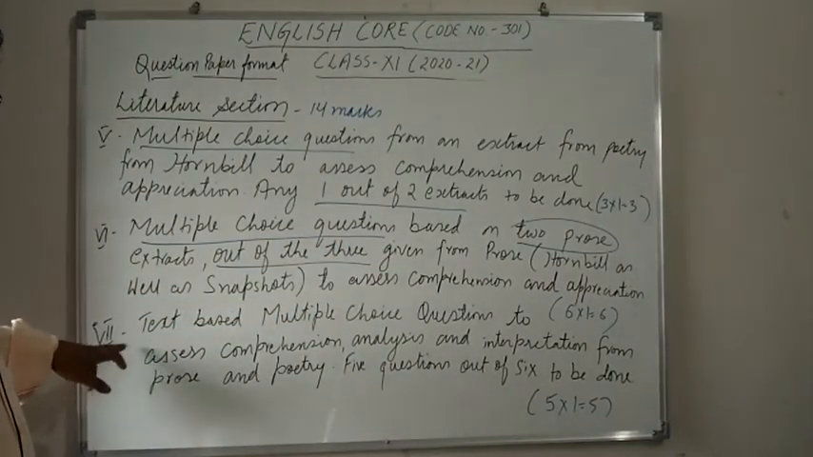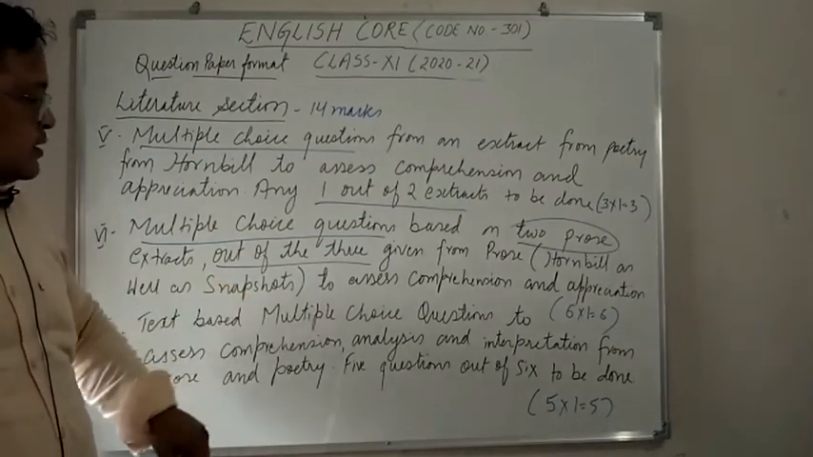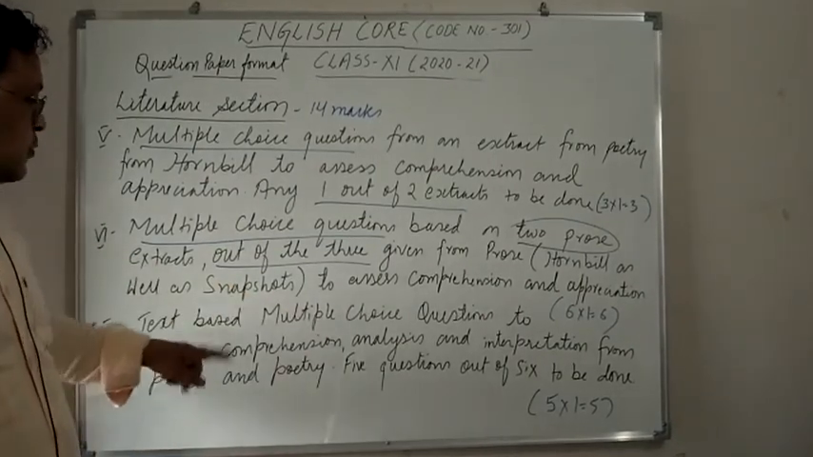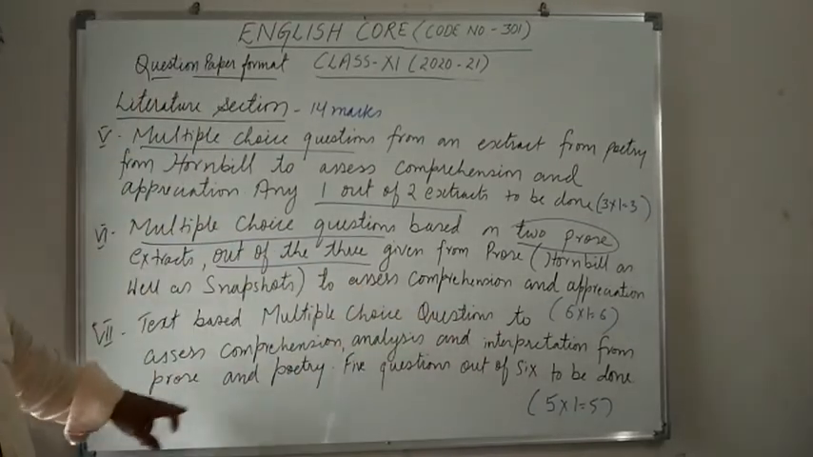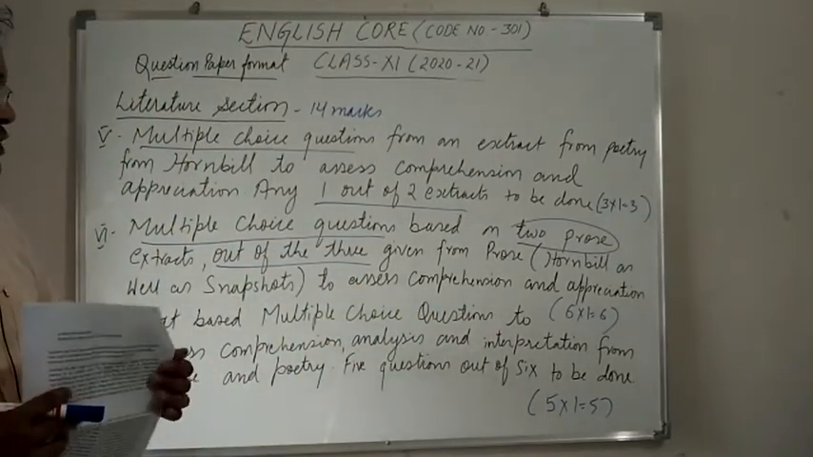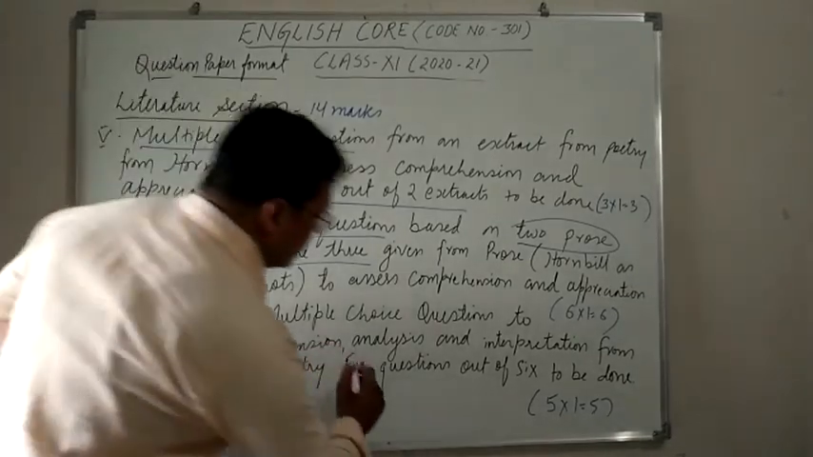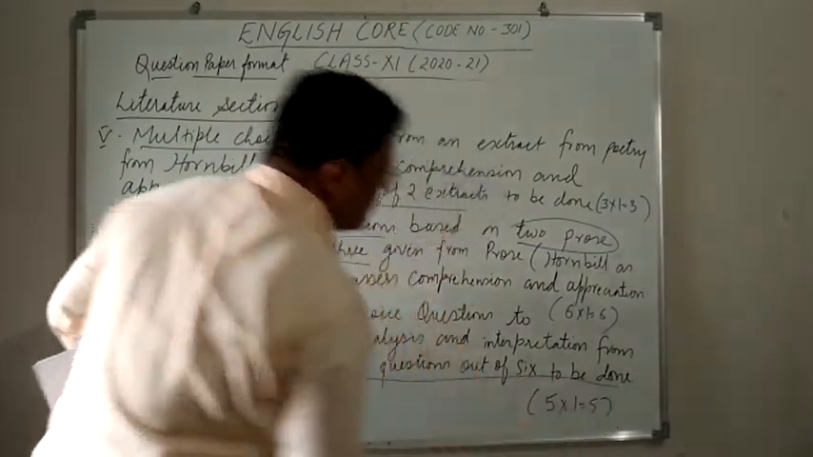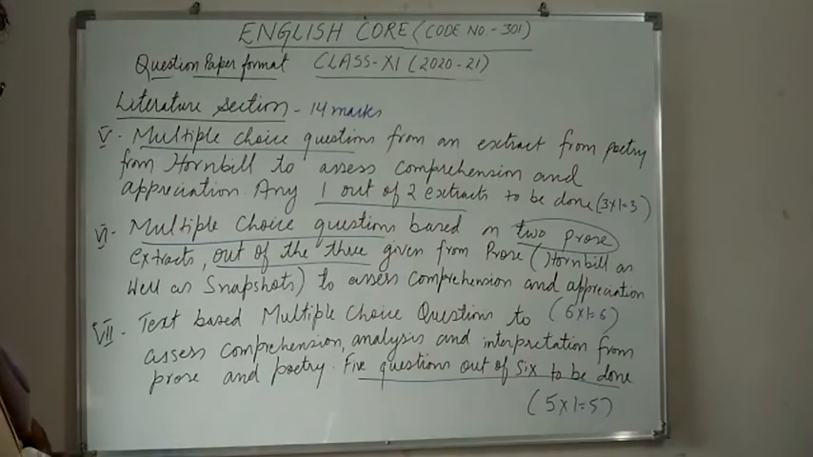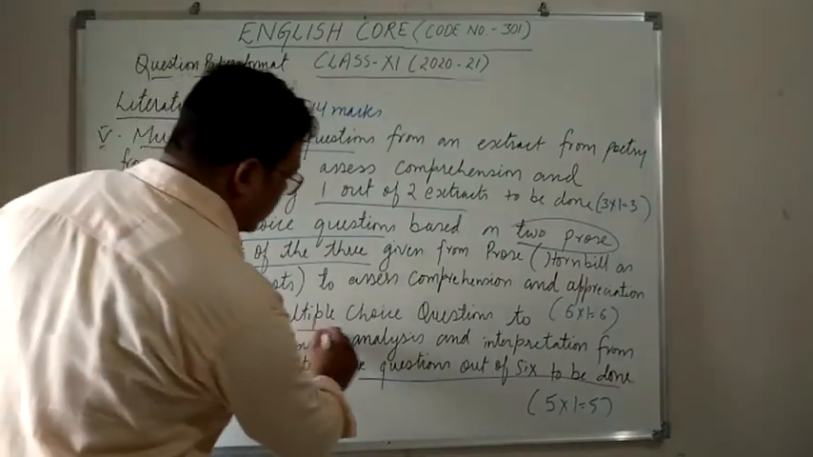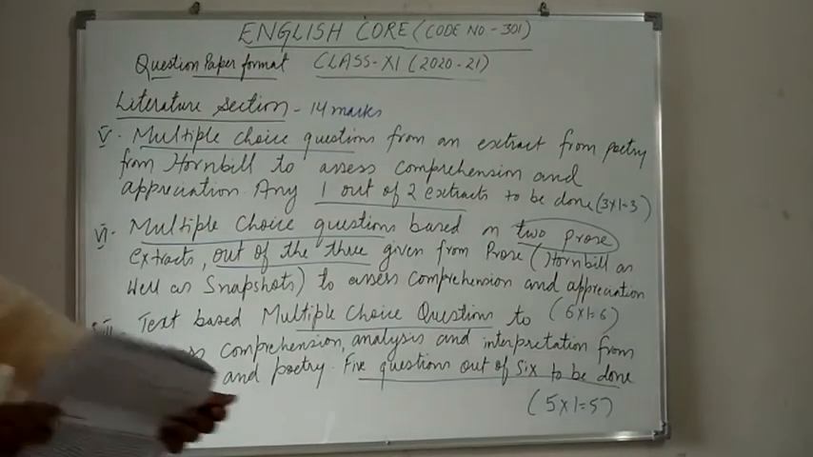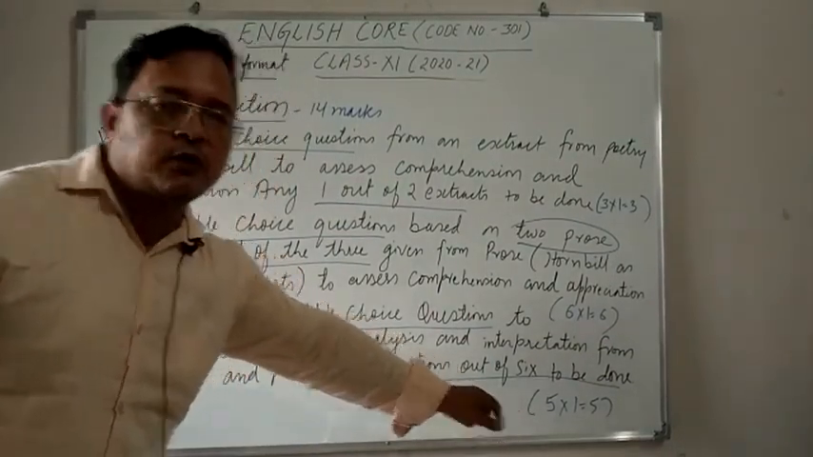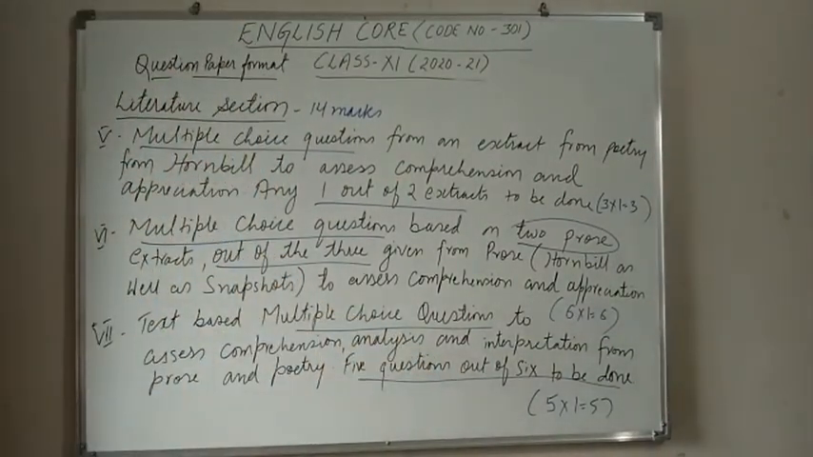Question number 7 will be a text-based multiple choice question to assess comprehension, analysis and interpretation from prose and poetry. So 5 questions out of 6 are to be done. It will again be a multiple choice question, so 5 into 1 equal to 5 marks.